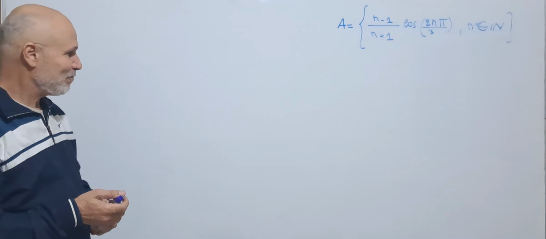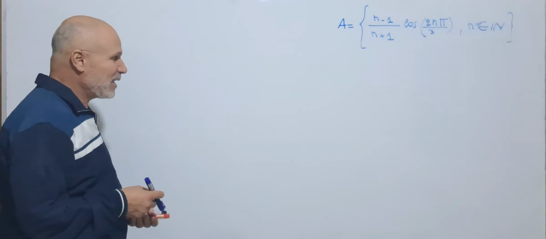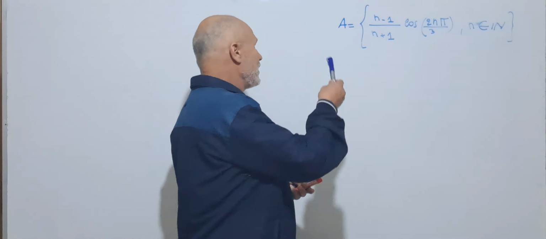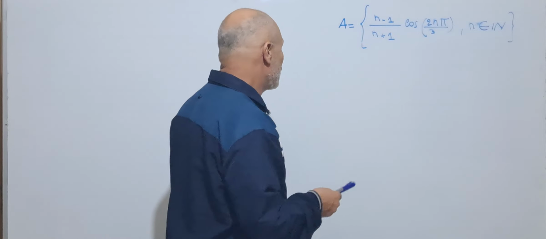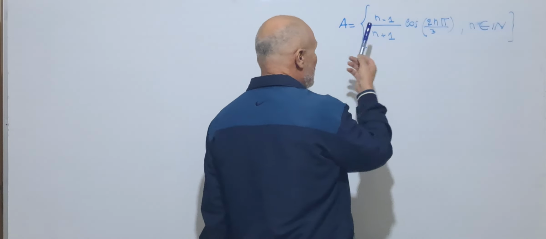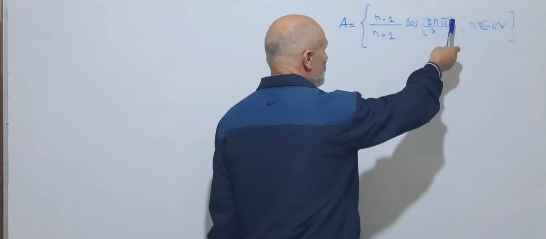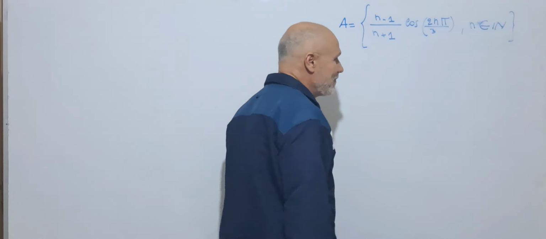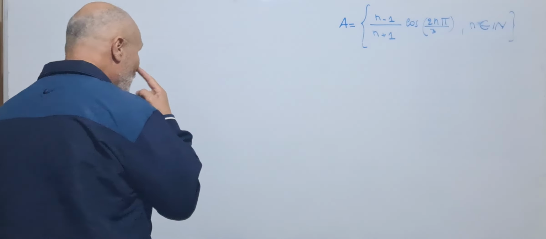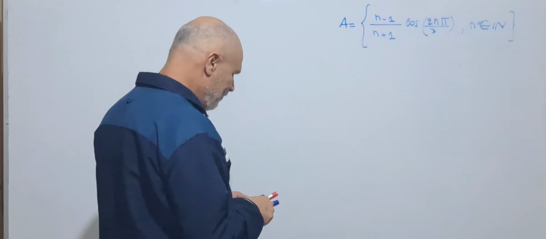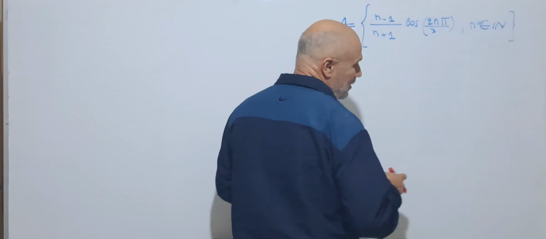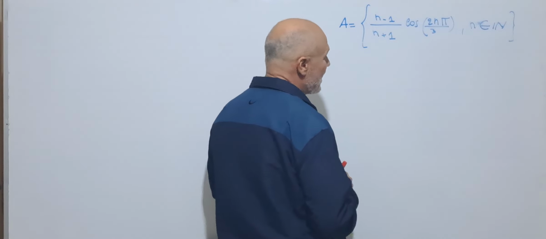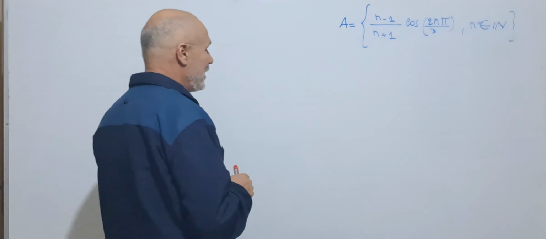We are back. This exercise will deal with this set. Let A be equal to the set of (n minus 1) over (n plus 1) times cosine of 2n pi over 3, where n is a natural number. Find extremum, min, max, inf, and sup, max if they exist.